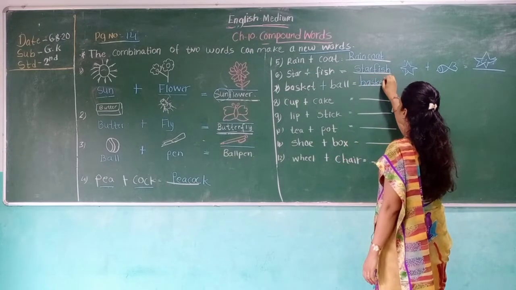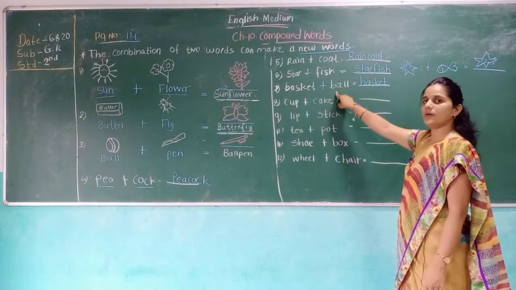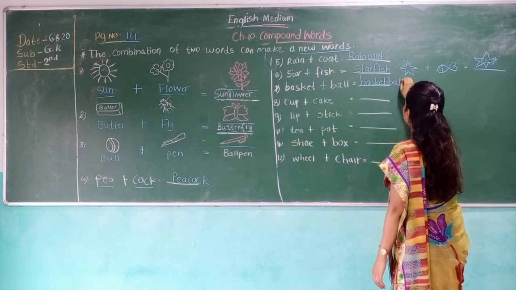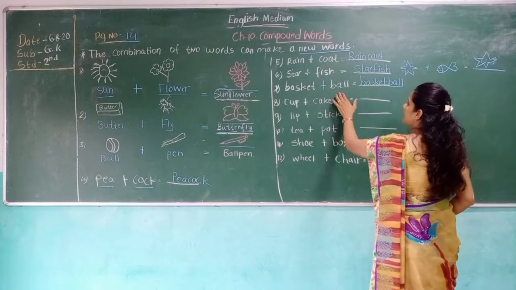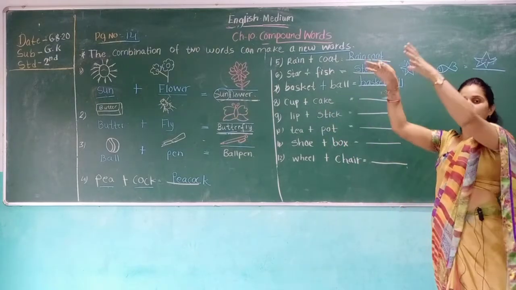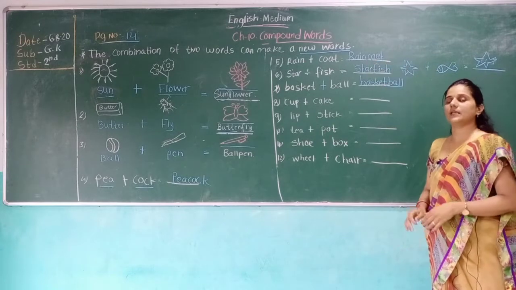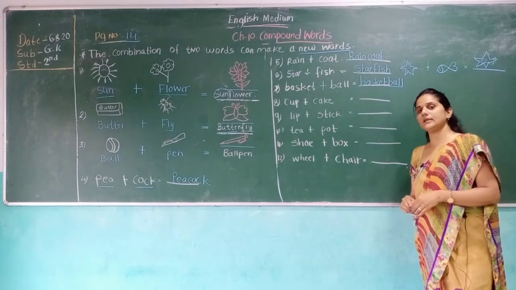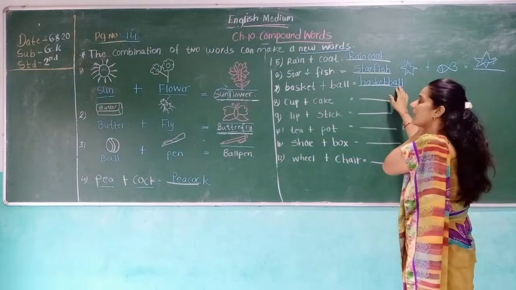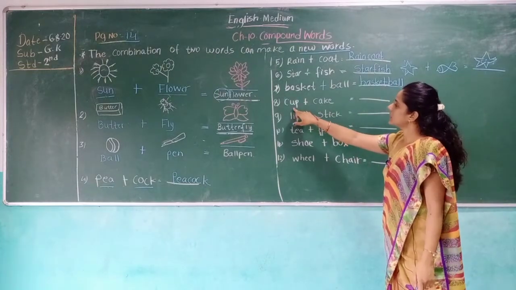B-A-S-K-E-T, basket. Which word do we add? Ball. B-A-L-L, ball, basketball. We play with a basketball. So we throw the ball. Yes, we throw in a basketball. It's called a basketball game. This is the basketball. Then it is cup.